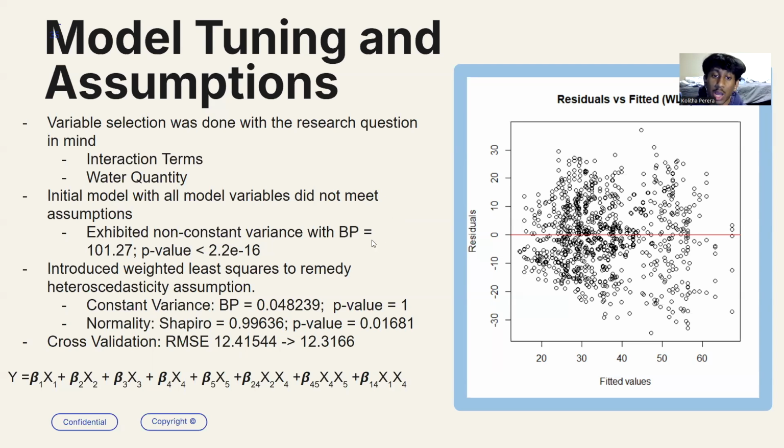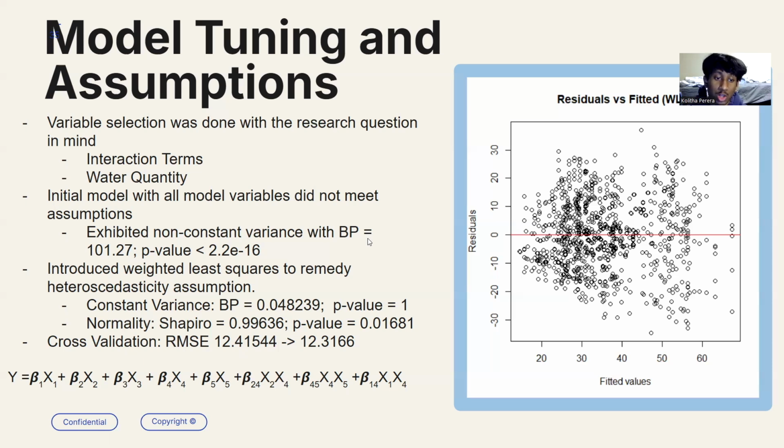To this end, I tried several remedial methods to try to meet this assumption. The first thing I tried was a log transform, which marginally improved the Breusch-Pagan statistic. The second was a Box-Cox transform, which again improved the statistic slightly. To this end, I used a more powerful method in weighted least squares. This helped me meet the constant variance assumption with a Breusch-Pagan statistic of 0.048239 and a p-value of 1, failing to reject the null hypothesis that the model has constant variance.